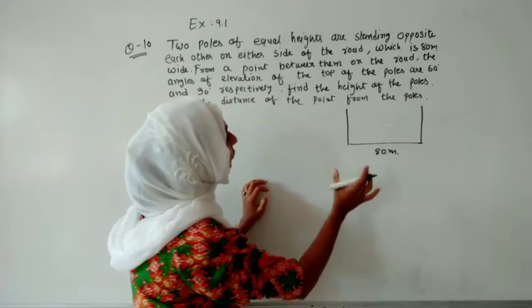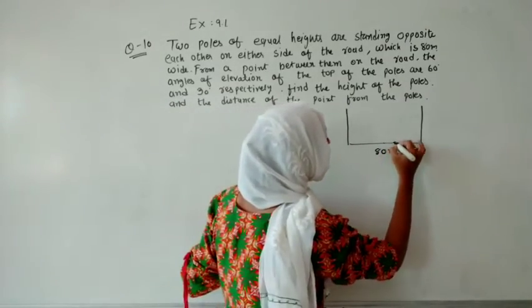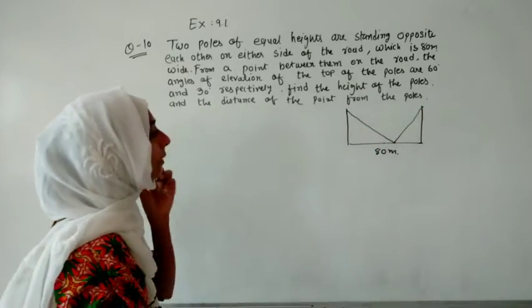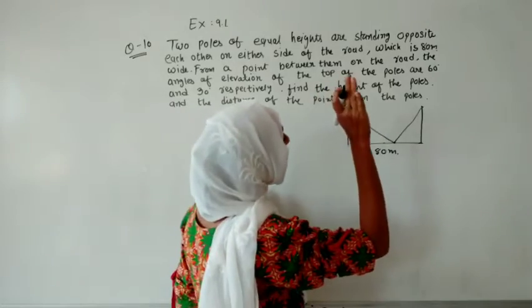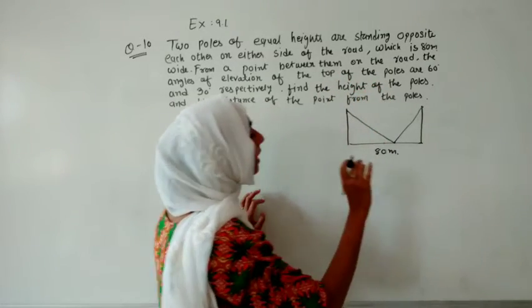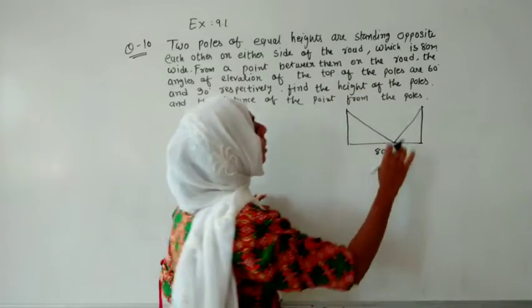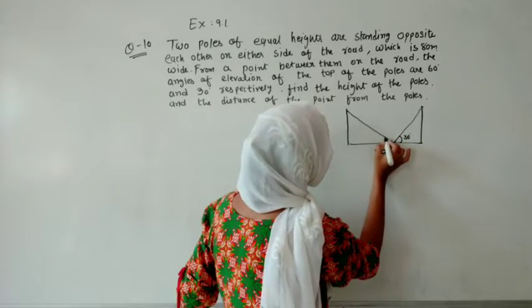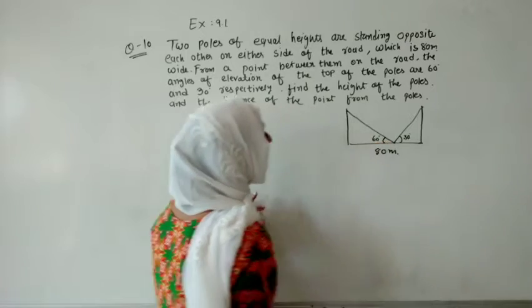But they gave two different angles. It means one angle is somewhere over here and another is over here. As I told you, the nearer we are, the larger the angle will be, and the farther we are, the smaller the angle will be. On the basis of that, we are taking 30 degree over here and 60 degree over here.